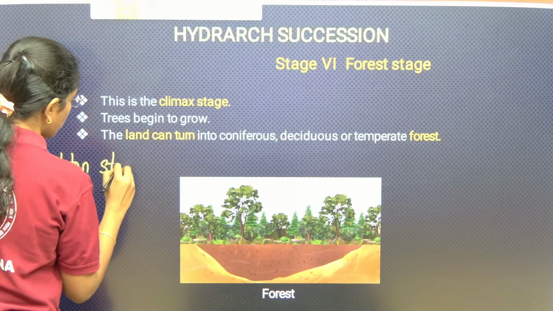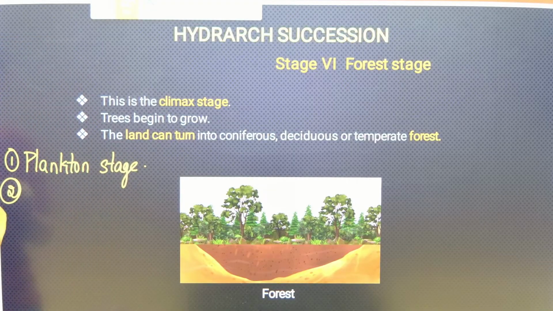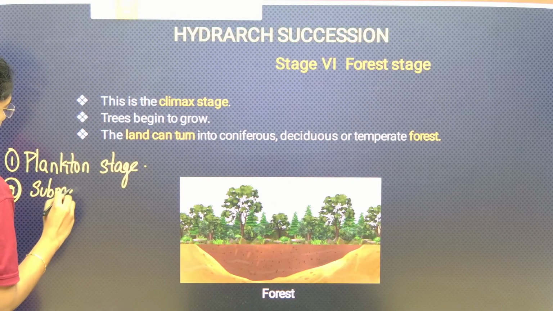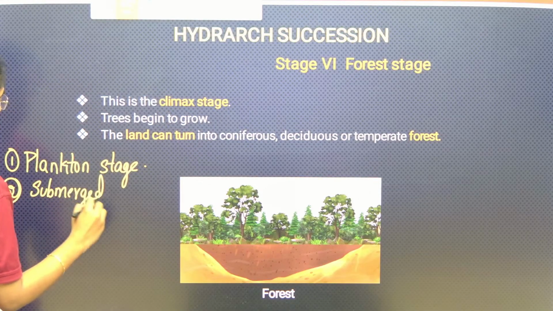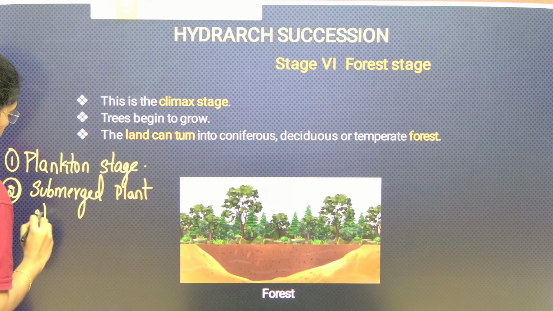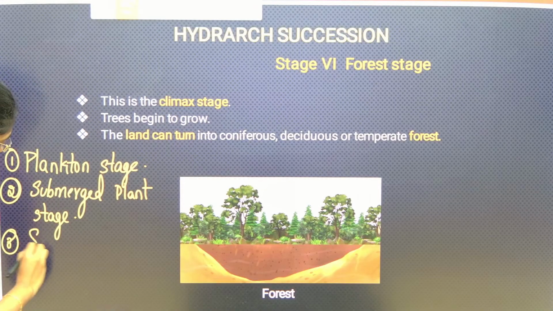plankton stage. Second, submerged plant stage. Third, submerged free floating stage.